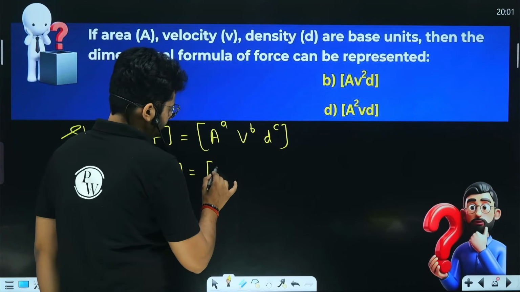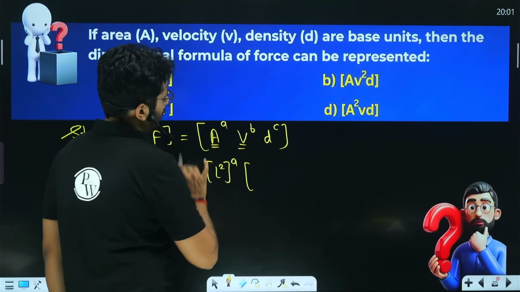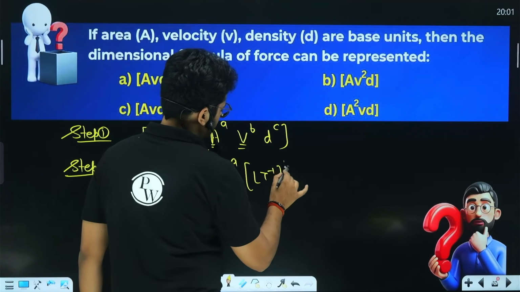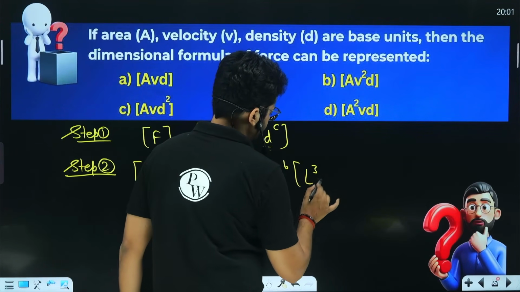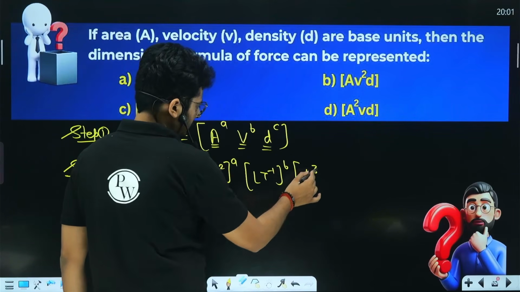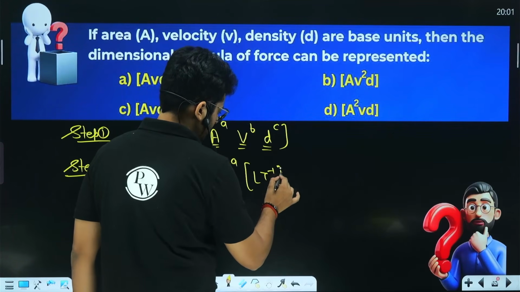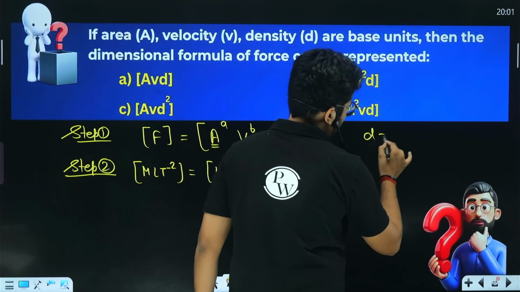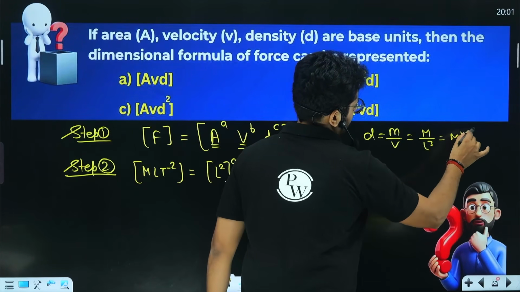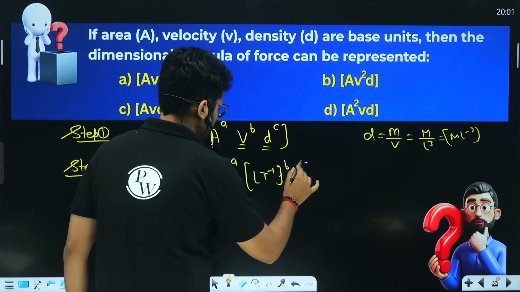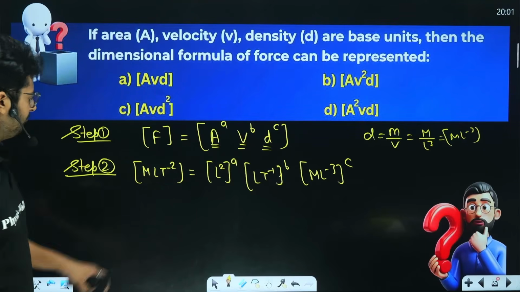Area is L2, and the power is A. This is velocity, it is LT minus 1, the power is B. This is density, right? Density is mass per unit volume, so it is M upon L cube, so it is ML minus 3, right? So density is ML minus 3 to the power C. Right, so I believe the ideas are very, very clear, right?